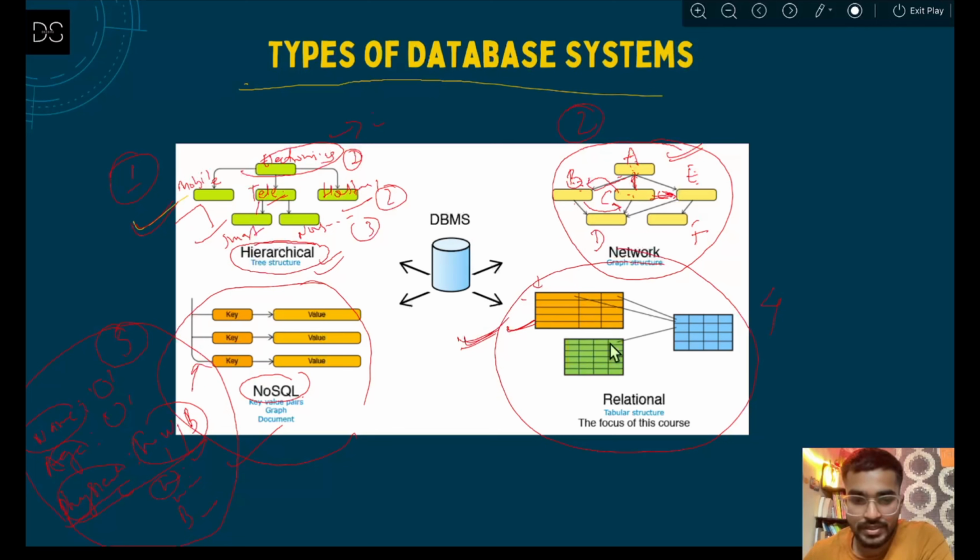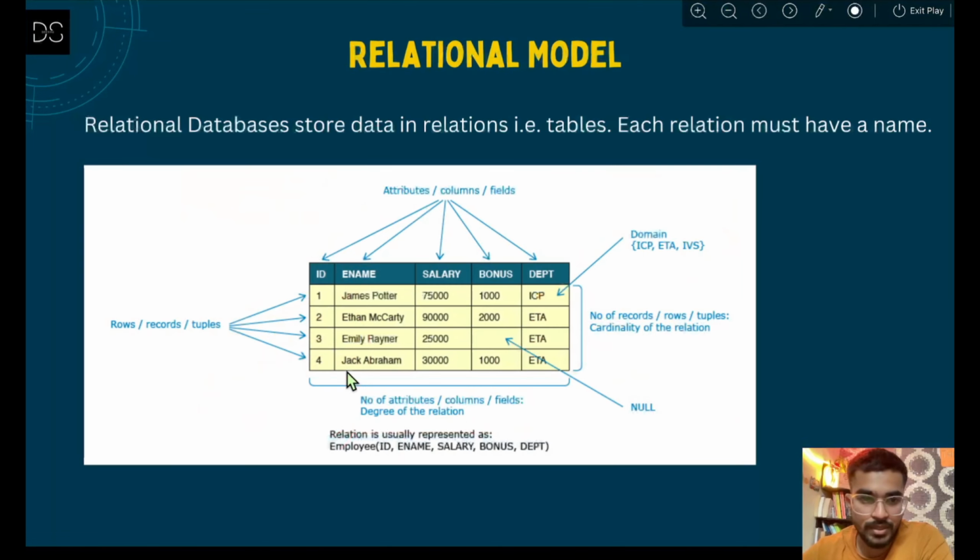So whatever data set you have seen till now is actually a relational database, and the focus of this course is this one. We are not going to discuss network, hierarchical and NoSQL. We are only going to focus on the relational database structure, because in a relational database you can use SQL, that means Structured Query Language, to interact with the data set. So let us understand the relational database at a deeper level.